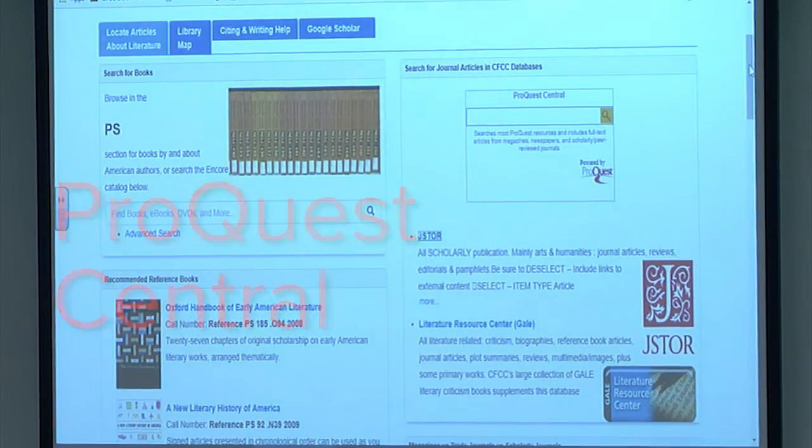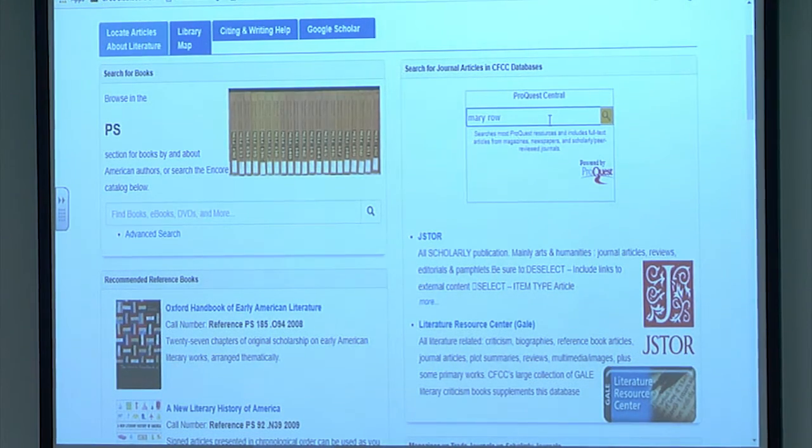All right, last thing we want to take a look at is ProQuest Central. And I know about half of you have used it before, but the good news here is that once you know how to do this phrase searching, you can also use it there. So let's do it both ways.